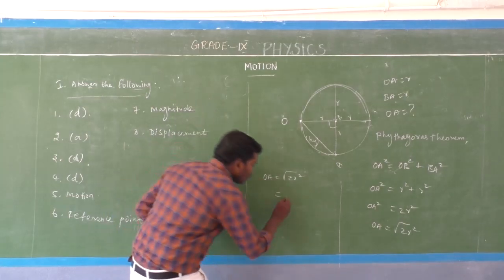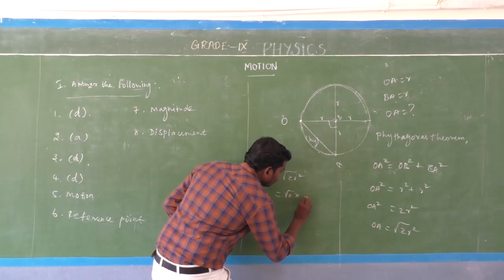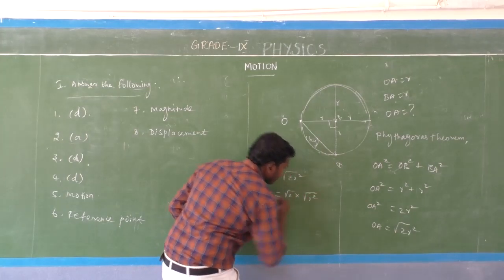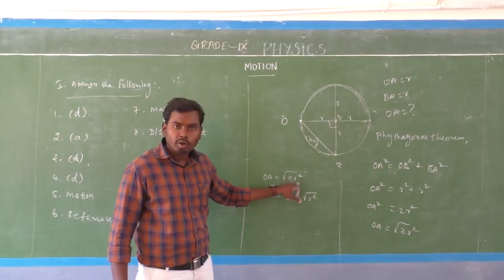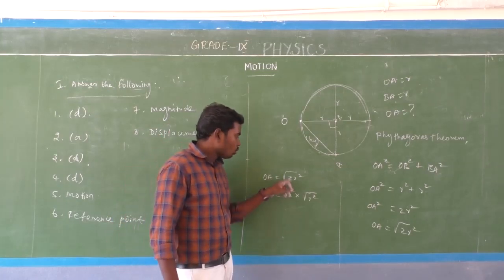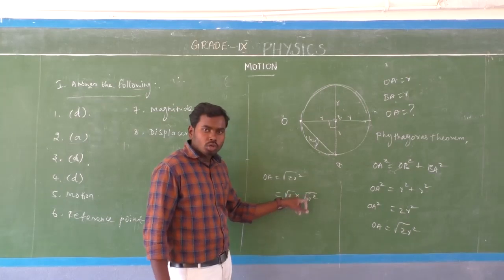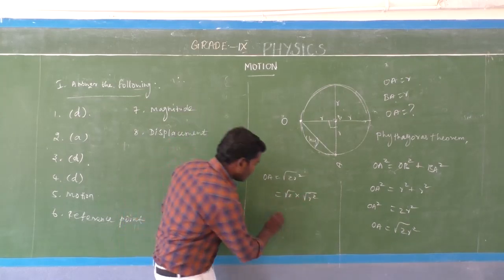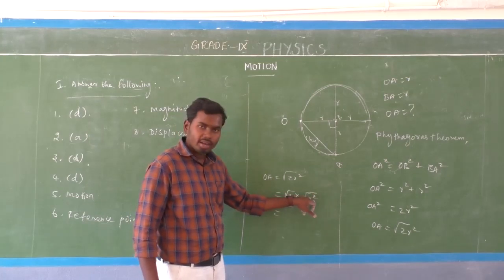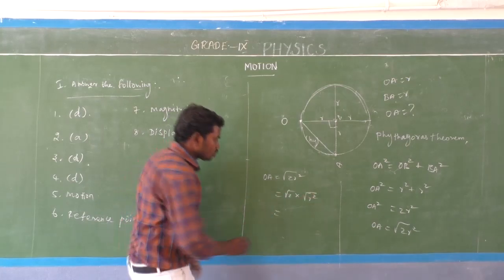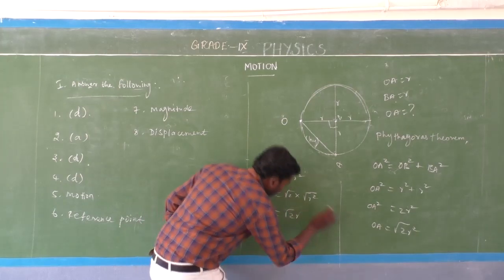We can write this as root 2 into root of R square, because the root is common for both 2 and R square. Here the root and square cancel, and we get only R. So we can write root 2 R.